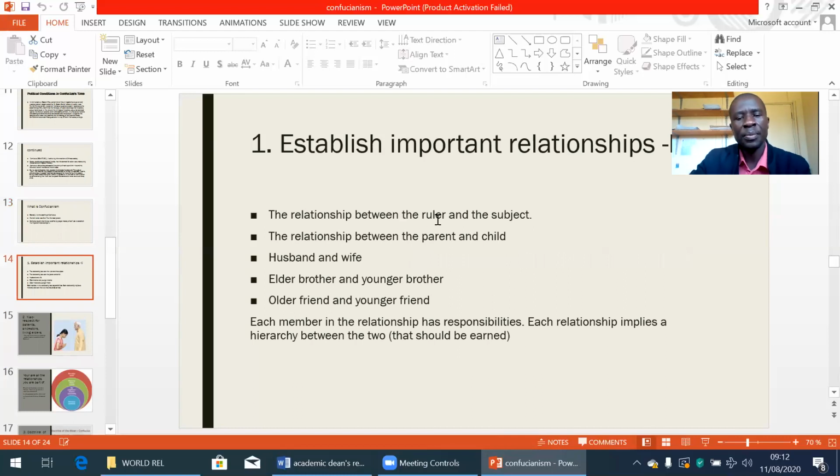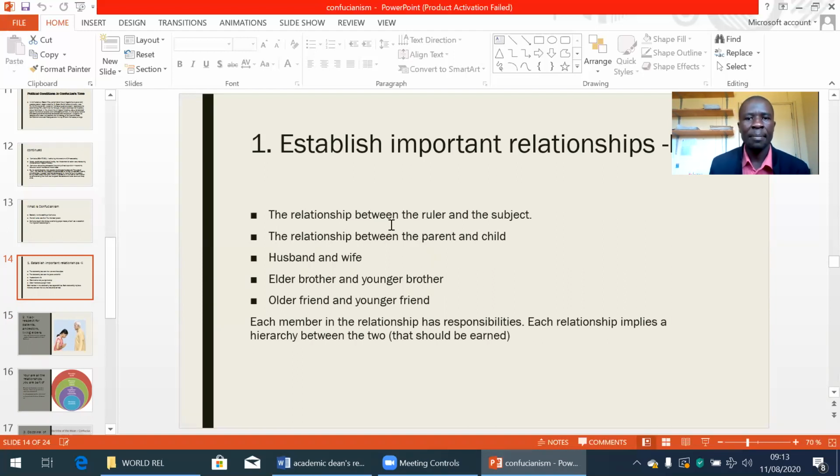And so he emphasized 5 important relationships, what he refers to as Li, that for a person to be a moral, upright person in society, he has to ensure that these 5 important relationships are very well established. The relationship between the ruler and the subject must be very well nurtured.